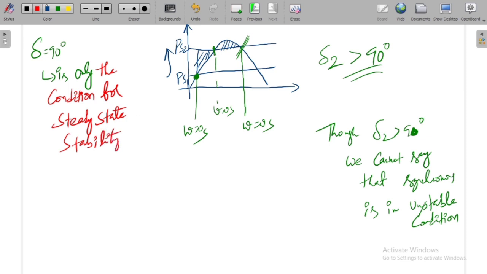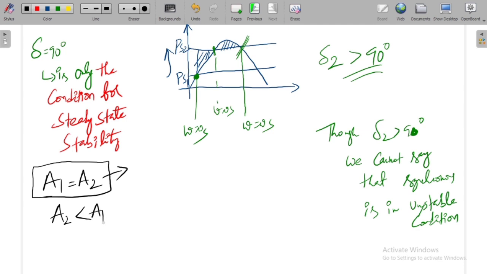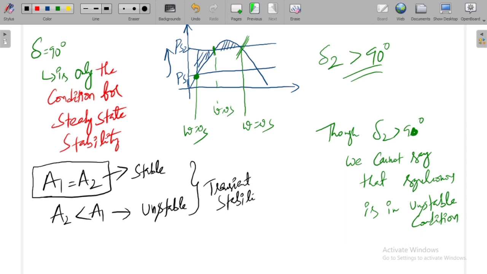whereas for transient stability, what is the condition? For transient stability, A1 equal to A2 is the condition. The accelerating area must be equal to the decelerating area. If the accelerating area is greater than the decelerating area, then it is treated as an unstable condition, and this is treated as stable condition. This is for transient stability. So now you got the difference between the steady state stability and the transient stability, I think so.